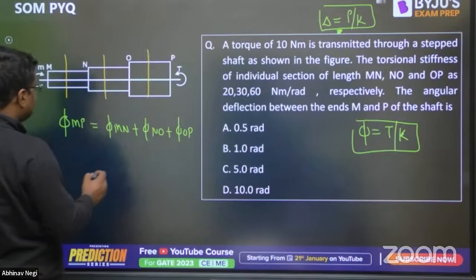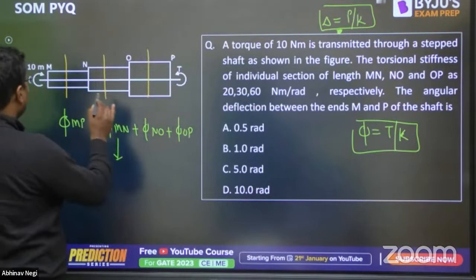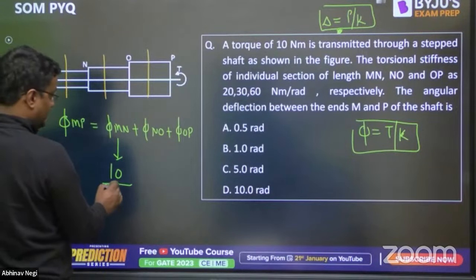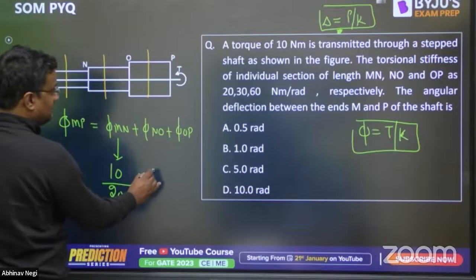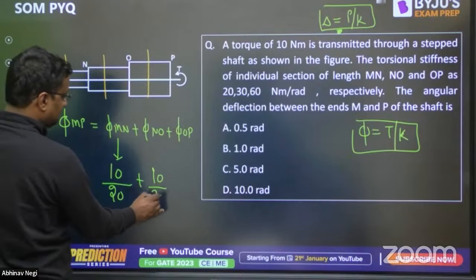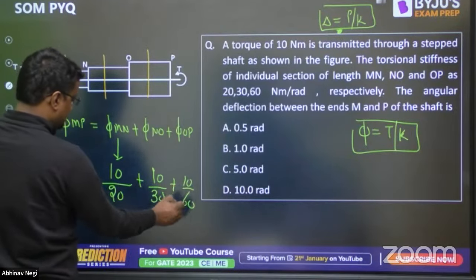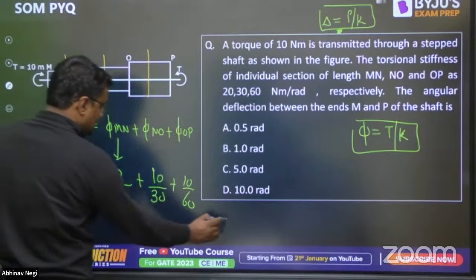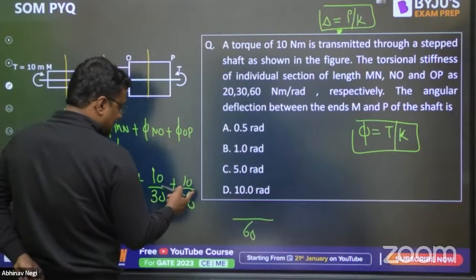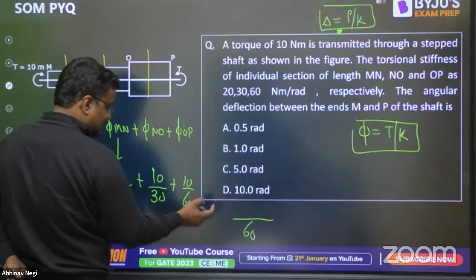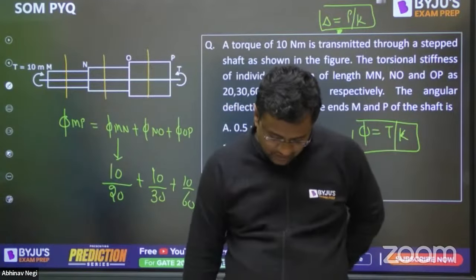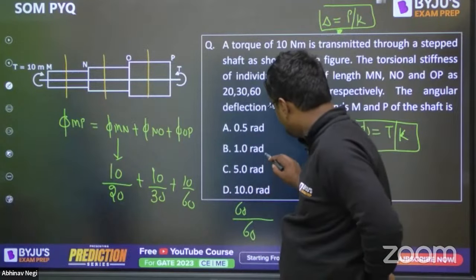So phi MN is T by K. What is T? 10. And what is K of MN? 20, so 10 by 20. Similarly, the next phi is 10, and K is 30 plus 10, that is 60, so 10 by 60. You can take LCM as 60. So this will be 30 plus 10 by 60. So is it coming 1? Please let me know. Is it coming 1? 60 by 60? Okay, option B.